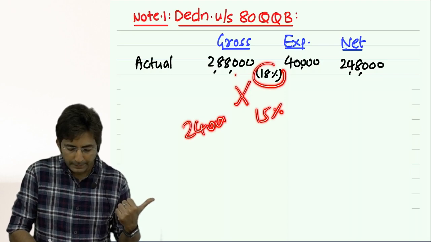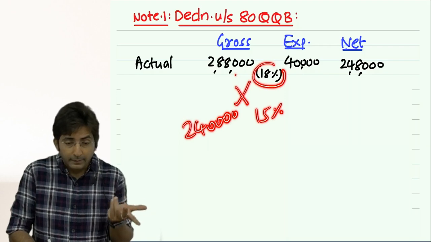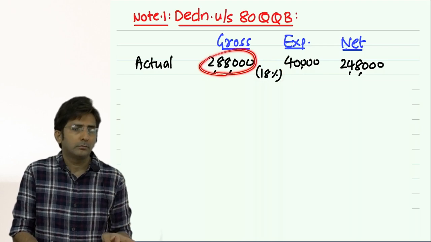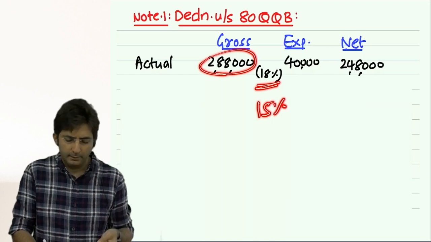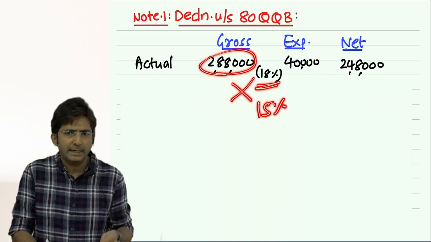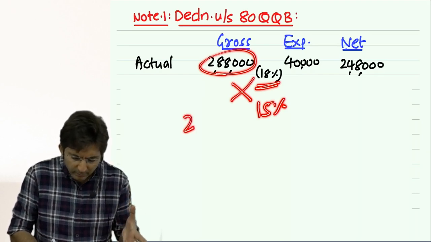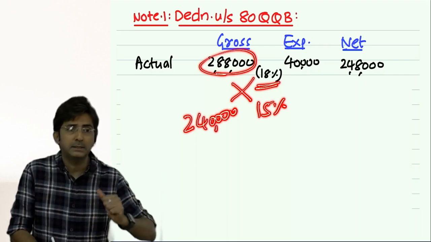2,40,000. But again, that is a gross amount. Then there is expenditure. See, this is gross or not? Yes. So from 18% to 15%, when you convert by cross multiplication, you are getting some gross figure only. So what is that? 2,40,000. But deduction will not be on gross basis.